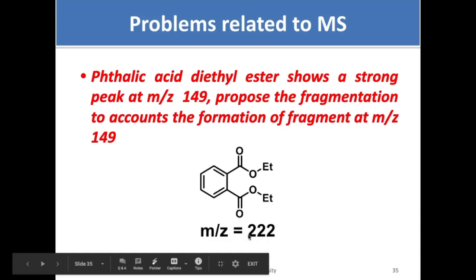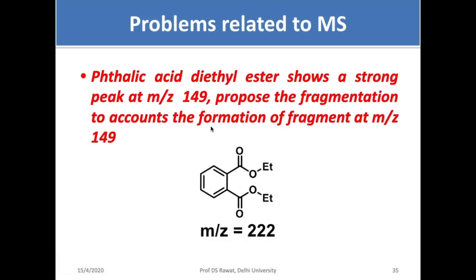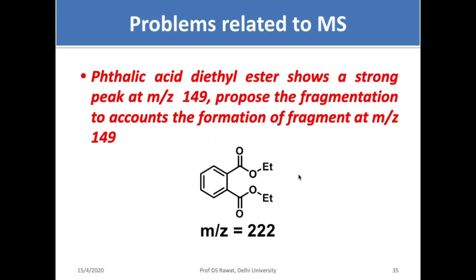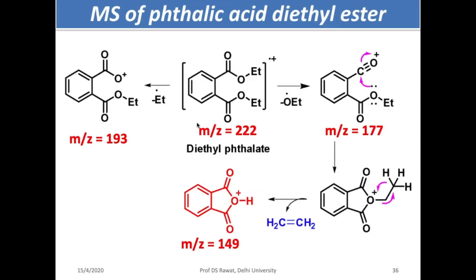This is the compound, molecular weight is 222, but this compound shows a strong peak at 149. So if you do the normal kind of fragmentation, you will not be able to account for the formation of a peak at 149. But if you remember the ortho effect that I talked to you about, you may be able to solve this problem. So this is the compound.